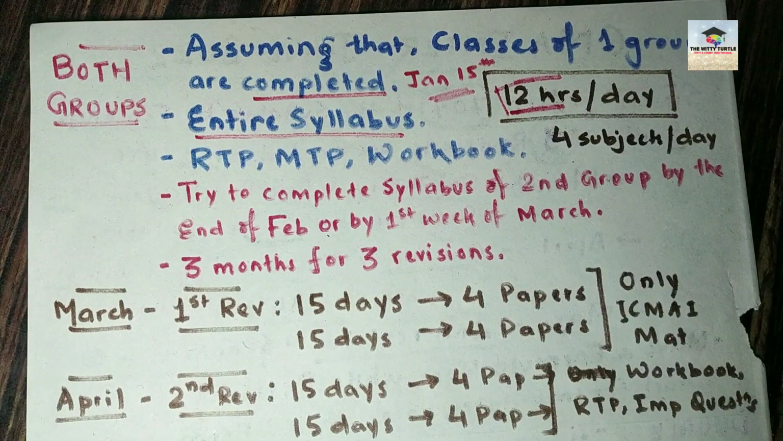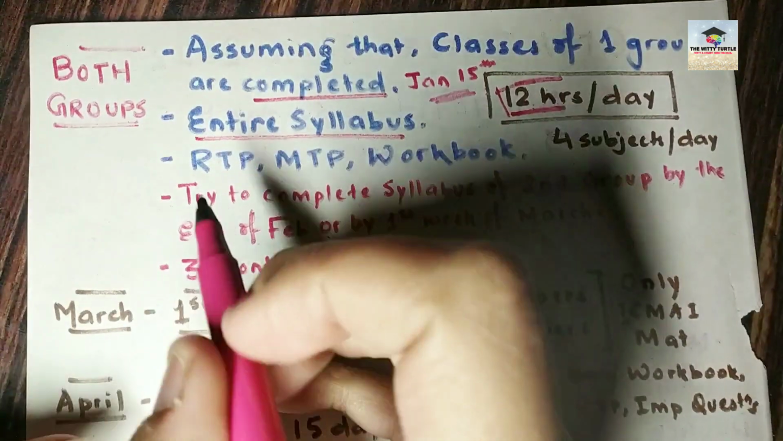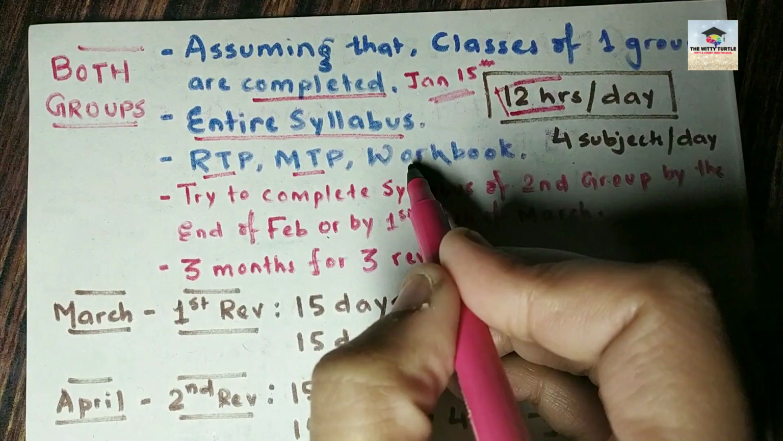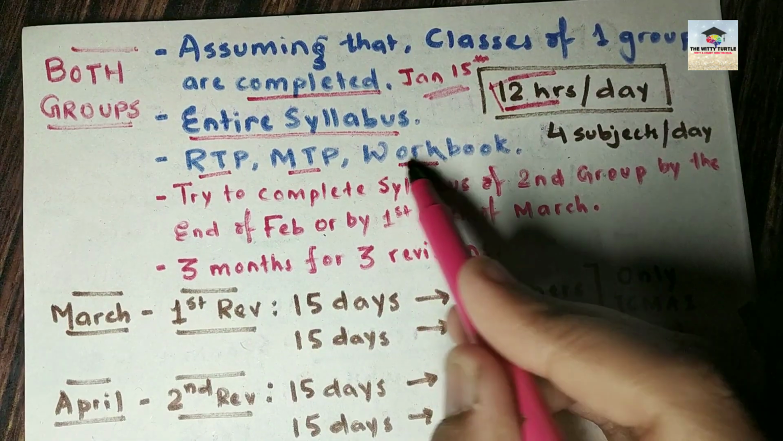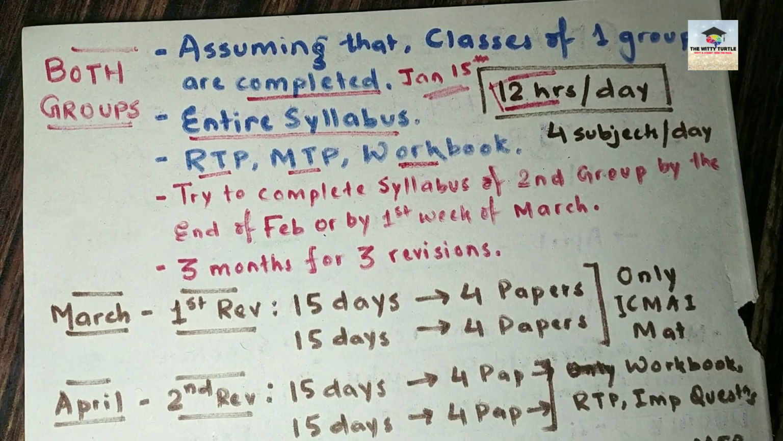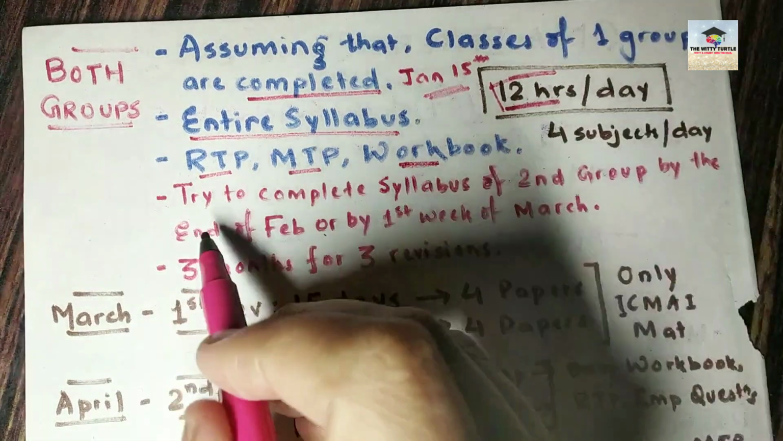Okay. Out of my experience in the December 2021 term, you cannot leave any chapter because they are asking questions from literally any chapter. Okay. So don't look at the weightage that has been given in the study material. Try to complete the entire syllabus and try to revise all the chapters. Now, another thing is that RTP, MTP and workbook you have to solve when you have completed your syllabus of all the chapters, all the subjects.